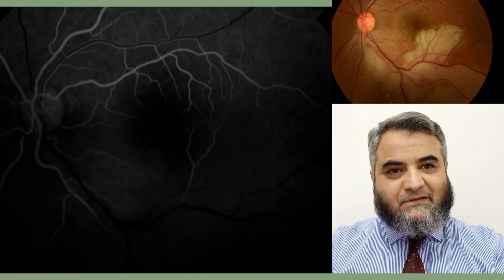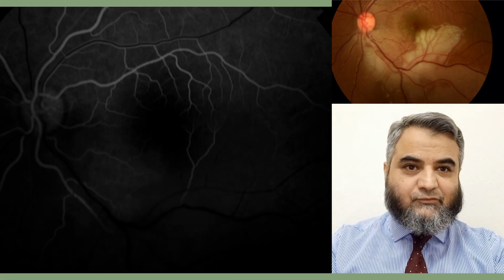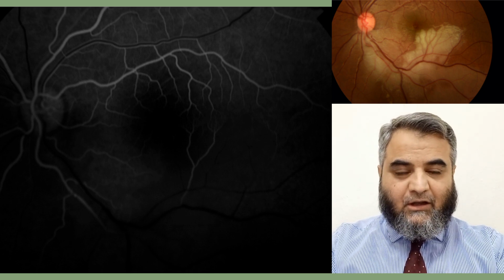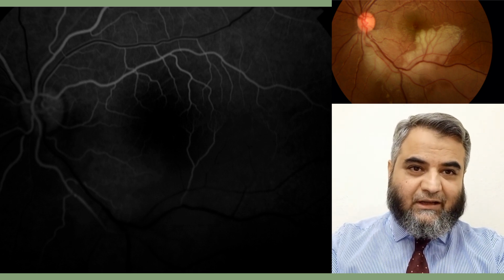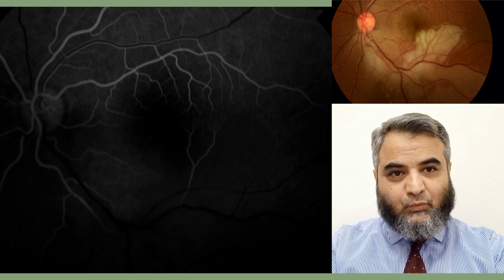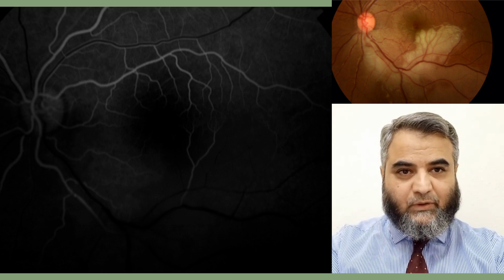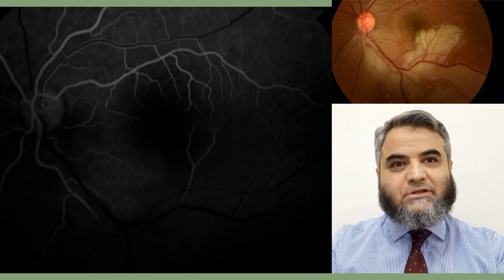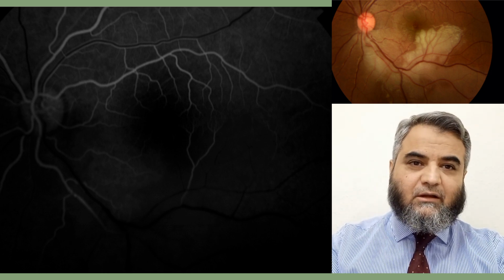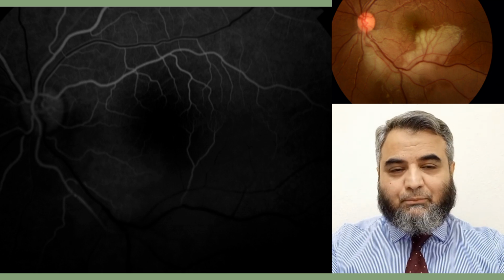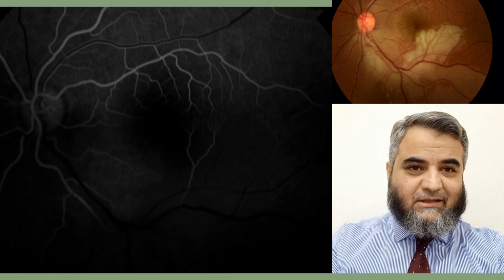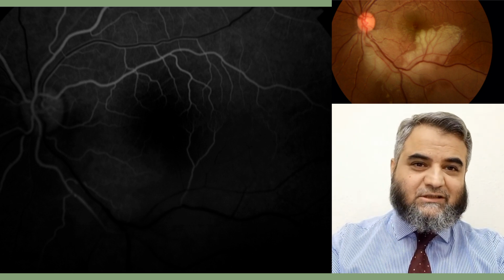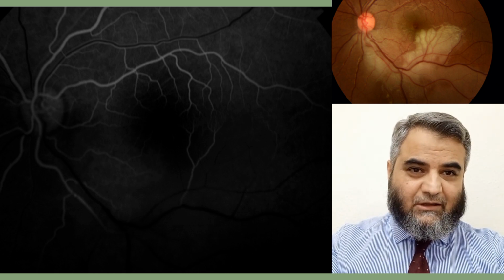Here are other photographs of the same patient in which we have done fundus photographs, and we have also done fundus fluorescein angiography. After injecting the dye, we took photographs to see where exactly the blockage is. Here we can see that the fundus fluorescein angiography corresponds with the fundus photograph. In the blood vessels, we can see that the veins are not occluded. The fluorescent dye which we injected is filling up the retinal veins.